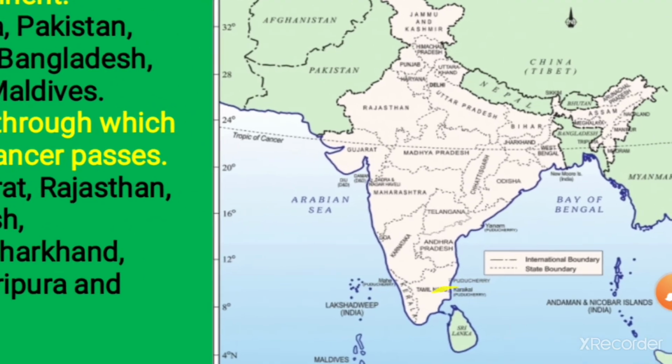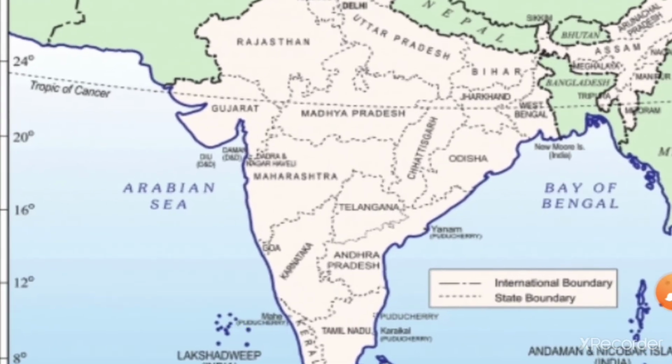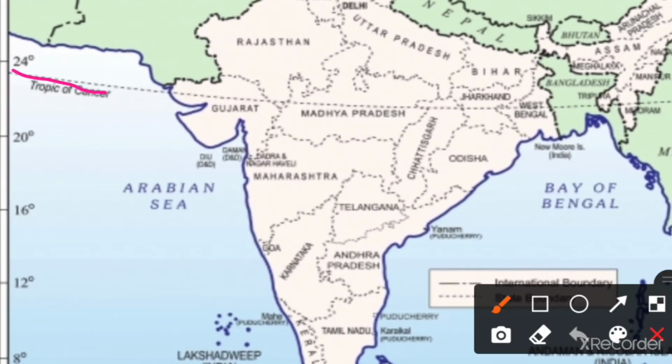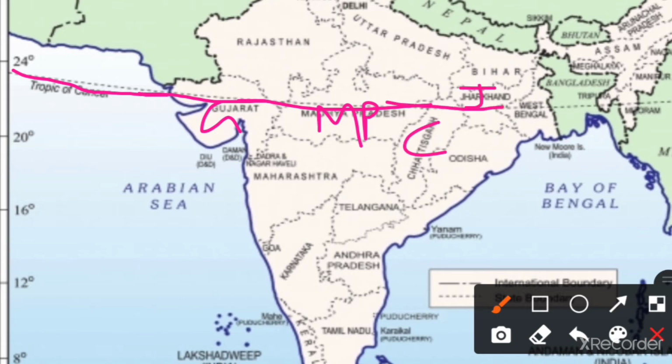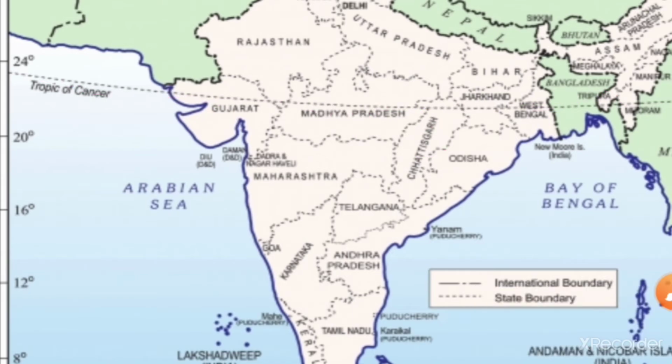As you can see in the map, this is the Tropic of Cancer, and it passes through Gujarat, then Madhya Pradesh, Chhattisgarh, Jharkhand, West Bengal, Tripura and Mizoram. There are 8 states through which the Tropic of Cancer passes, and this is a very important question which will come in your examination.